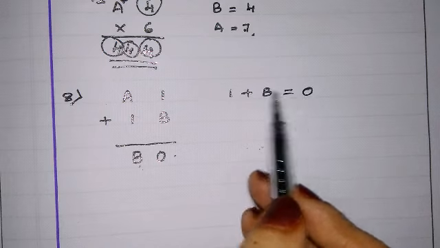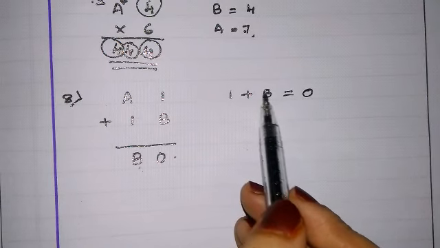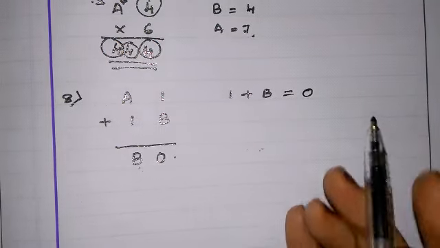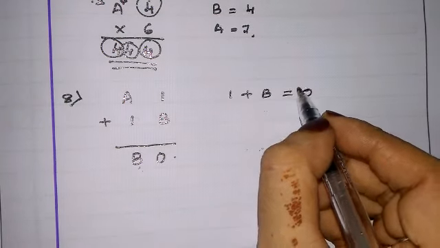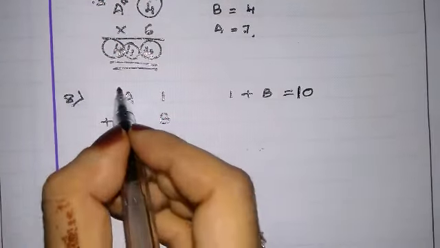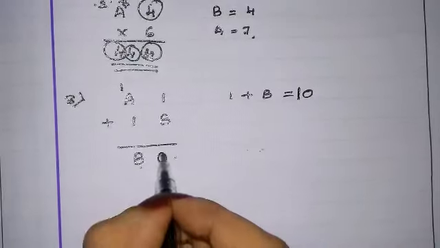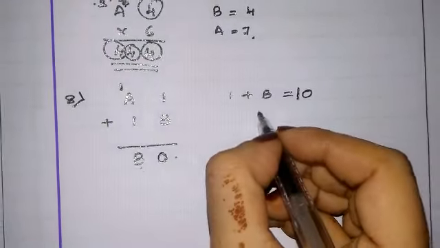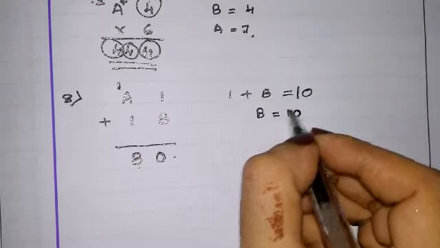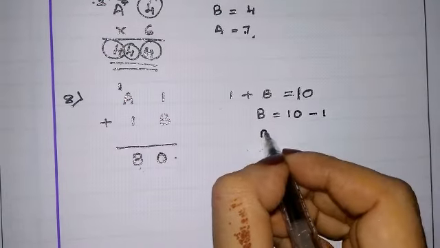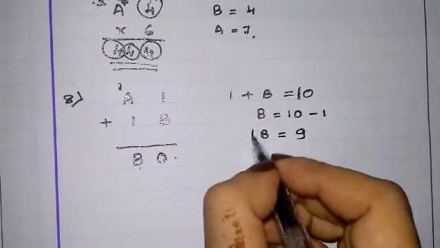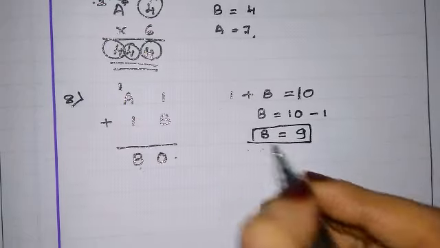We cannot get 0. If we add something in 1, we will get more than 1, right? So it will be 10. ओके तो कैरी 1 हो गया. 0 इधर, 1 इधर. So B value will be B is equals to 10 minus 1. B value is nothing but 9. तो B की वैल्यू we got 9.